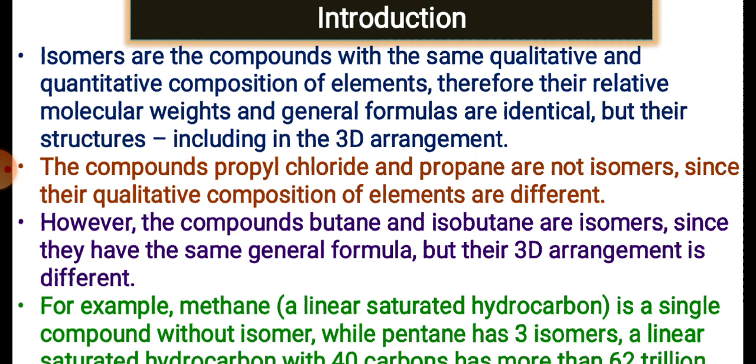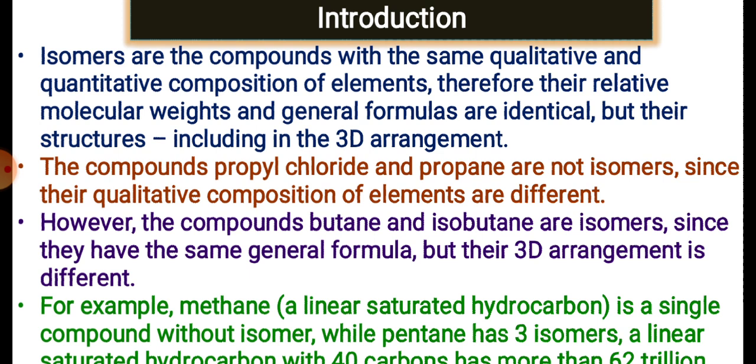Since the composition is the same, their relative molecular weights and general formulas are always identical, but their structures, including the three-dimensional arrangement, are different. This is the main thing about isomers.